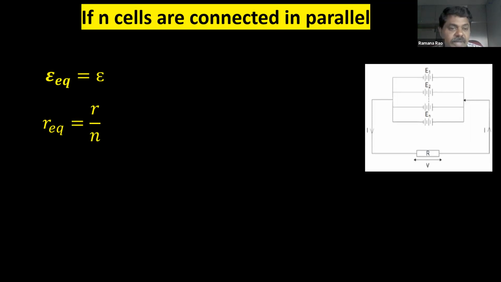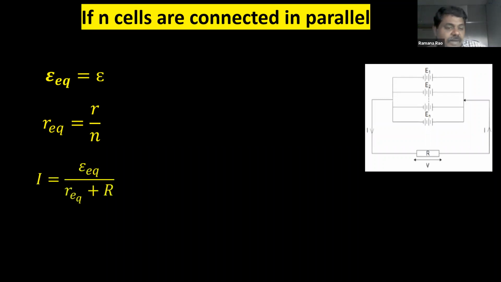R equivalent will be how much? R by N. If 2 cells are there, R by 2. If 3 cells are there, R by 3. If 4 cells are there, R by 4. But irrespective of the number, EMF will always be epsilon only. So in parallel combination, the EMF will be the same at every cell, but R equivalent will be reduced by N times, R by N.